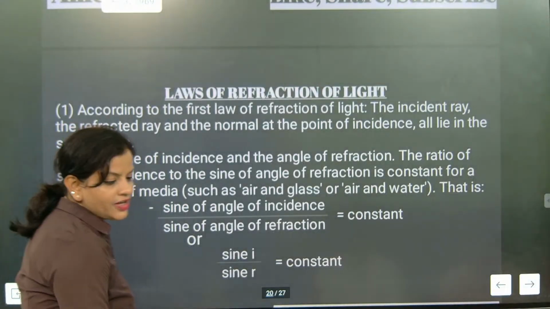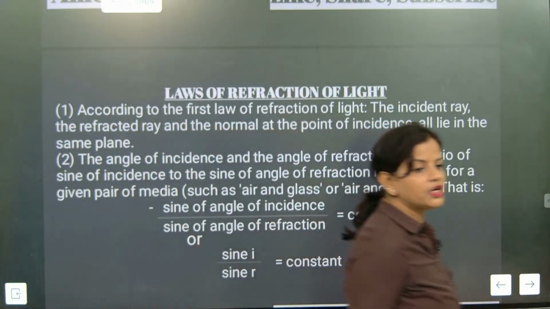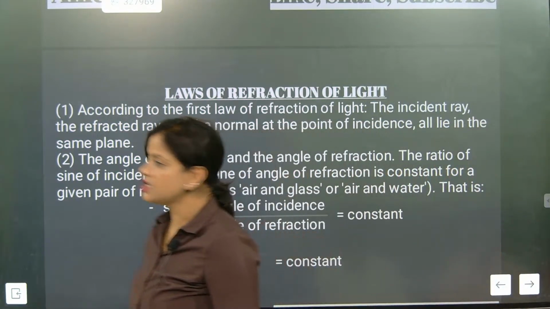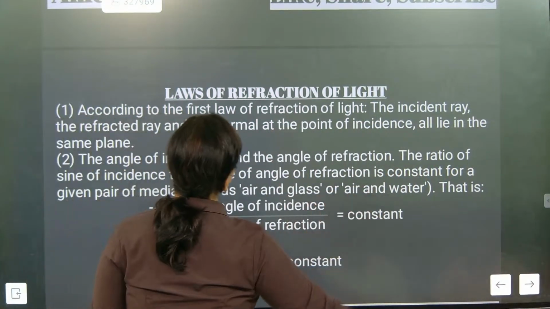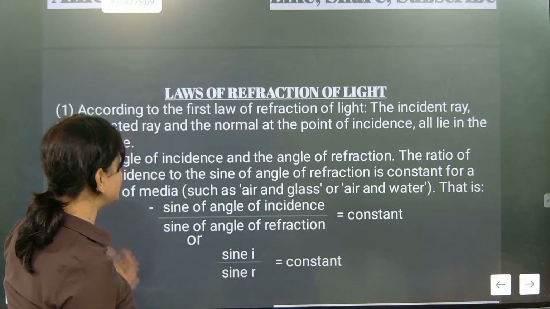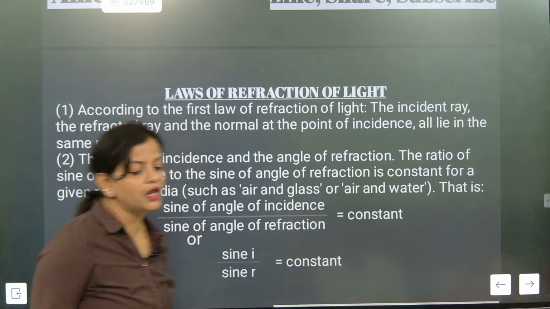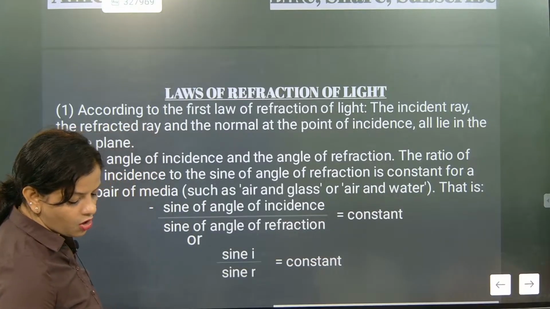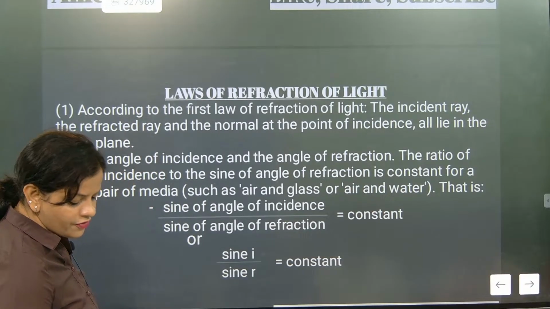So, law of refraction of light, can we go for it? Because we are going for a last short revision. So we are going to discuss this. According to the first law of refraction of light, the incident ray, the refracted ray and the normal all lie in the same plane. So this is considered as the law of refraction of light.